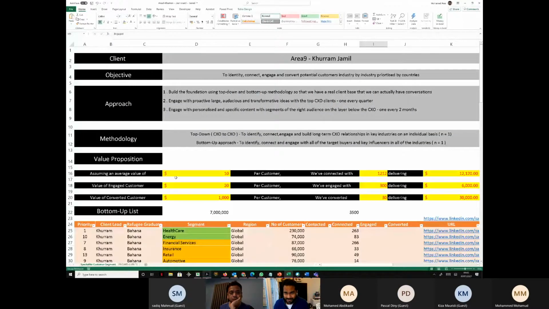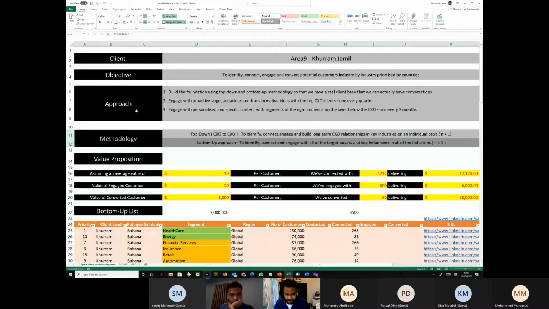So what I'm showing you right now is basically what we call a dashboard. What a dashboard tries to do is bring in everything that we have ever done for a client. Right from the simple thing like, what is the name of the client, to what is his objective. Three, how we are approaching those objectives. Four, what methodology are we using to achieve that. I don't want to go through each one of them because I've already done that once. But if you have a doubt in any of these things, please ask me.